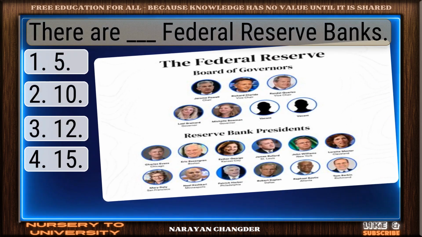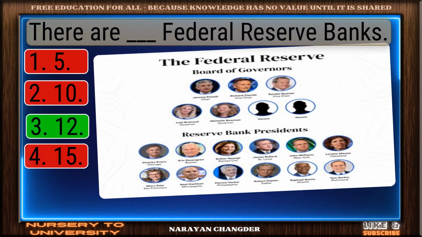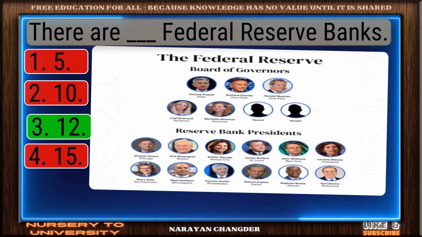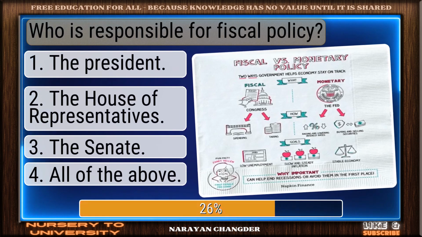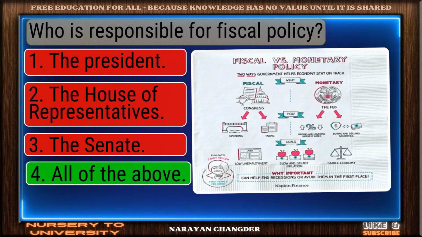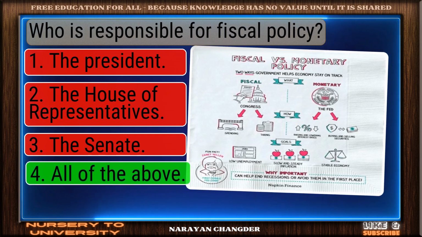There are dash Federal Reserve banks. Solid response. 12 is a valid choice. Who is responsible for fiscal policy? Great thinking. All of the above is the right choice.